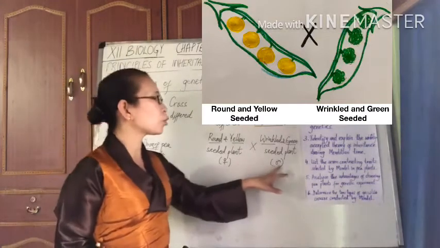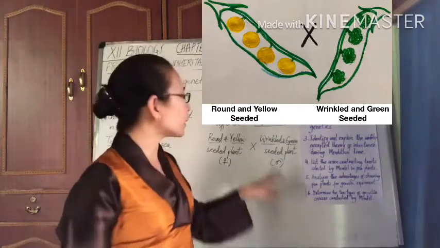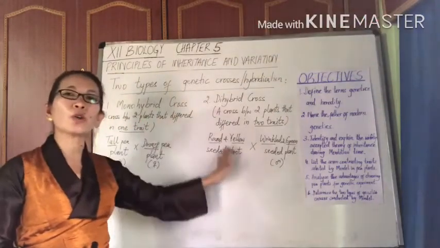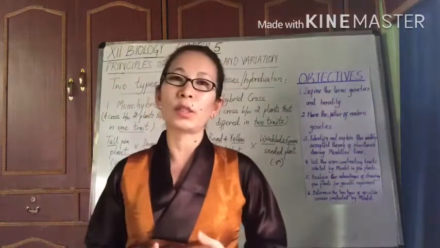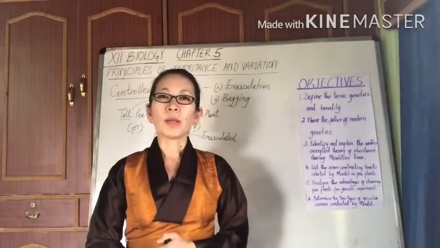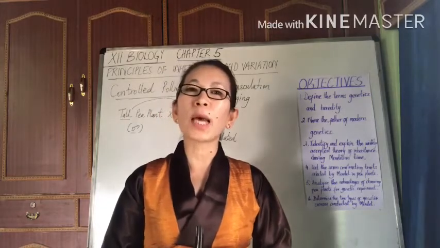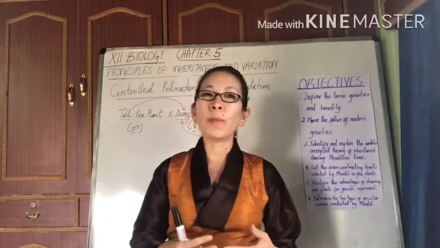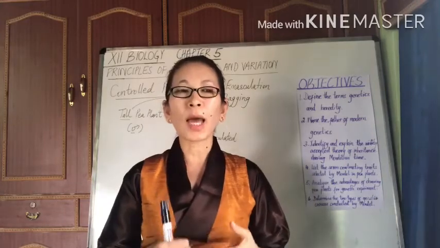And because we are having two parents differing in two traits, such crosses are known as dihybrid crosses. Now, Mendel could achieve these kinds of monohybrid and dihybrid crosses through controlled pollination, or we can say through artificial hybridization. All right. In this regard, what we also want to realize is, in order for Mendel to make such selective crosses, he had to do